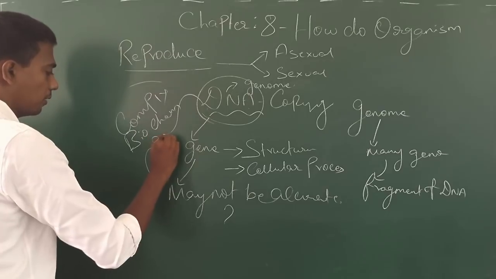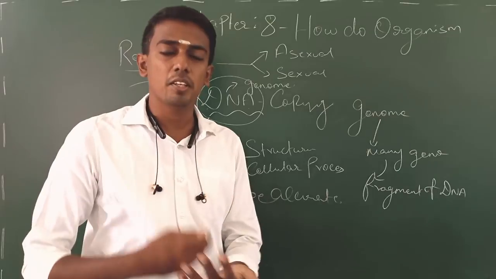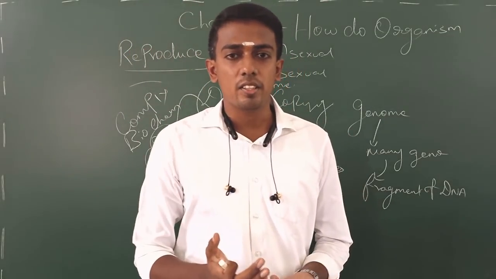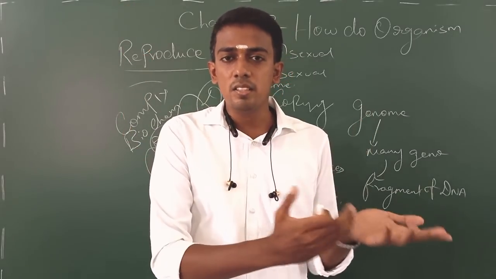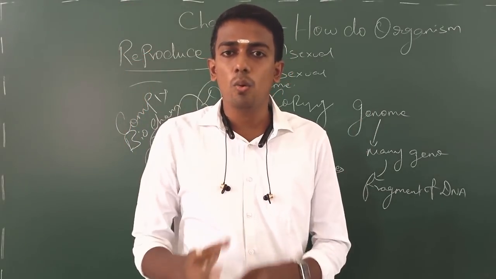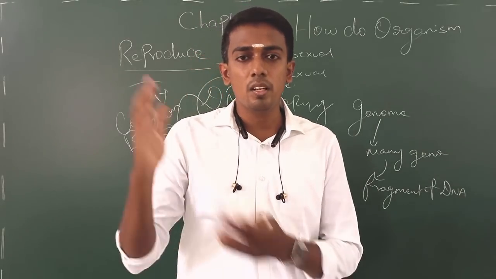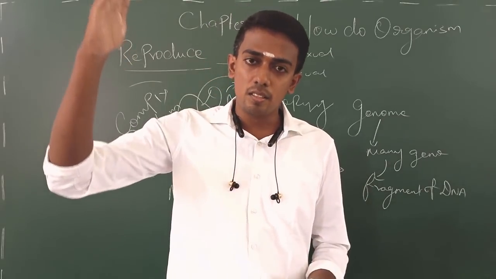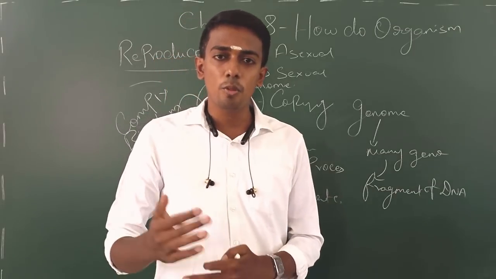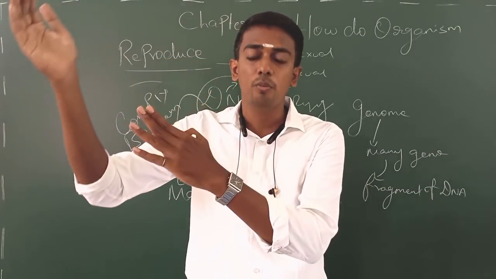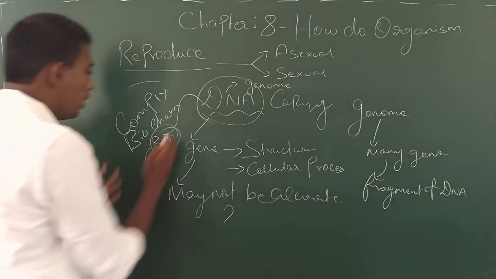Biochemical reaction means it is not a one-step process. It takes several processes, and it's like a cascade reaction. You know what is meant by cascade reaction? It's not like, say for example, hydrogen combines with oxygen to form water. You can't say that such kind of reaction exists in biology. For converting glucose into pyruvate, there are several processes with intermediate steps. In your higher classes, you will be studying that this particular pathway for converting glucose into pyruvate is called glycolysis. So likewise, it is a complex process.